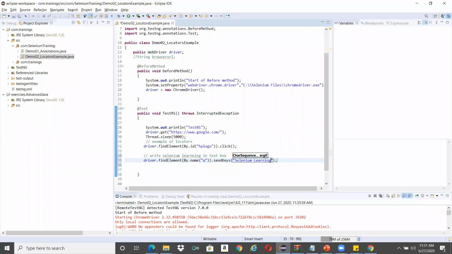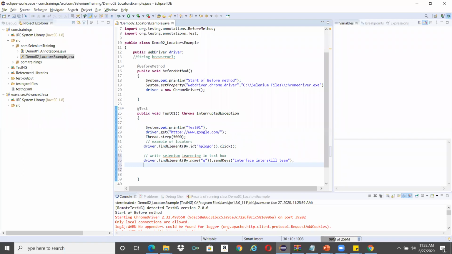Selenium learning, or interskill team, something. So you have written something on it, and you may want to click enter also. We'll see that also. As of now, we'll go step by step.